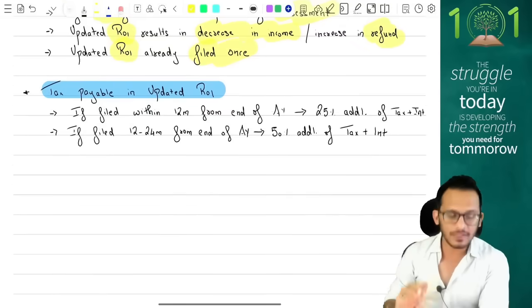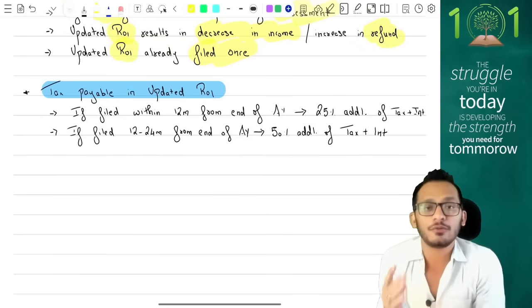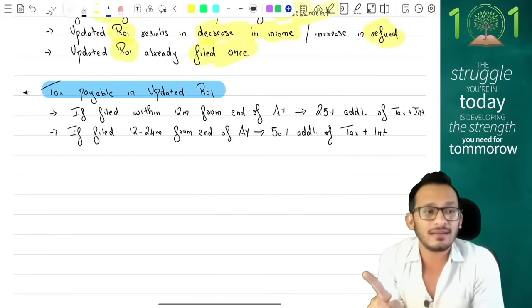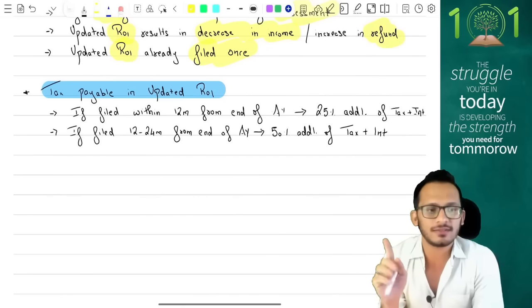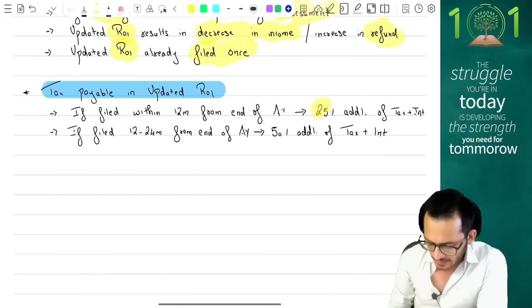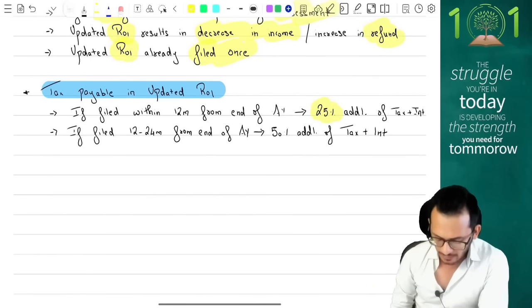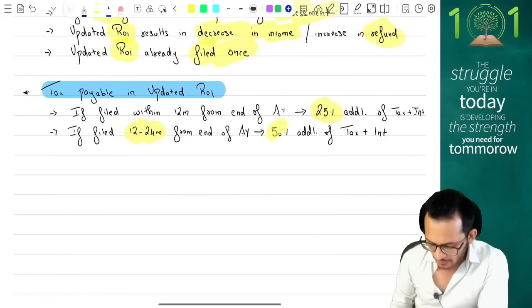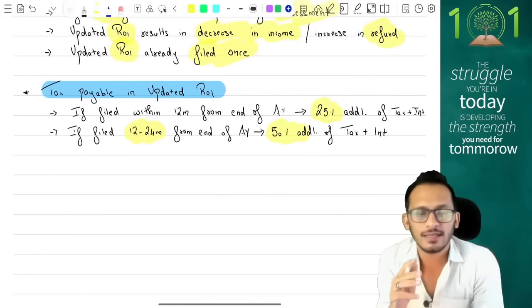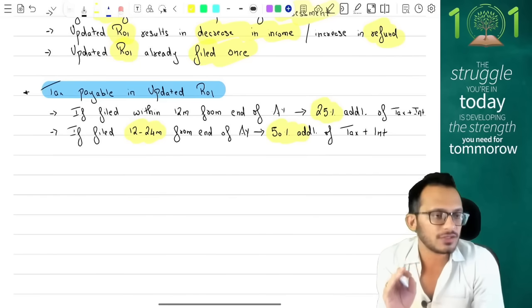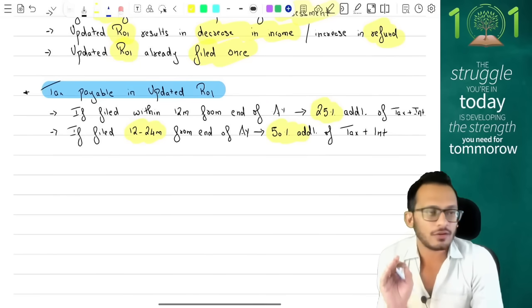Then if it comes to updated return, what are the cases where you have to pay taxes? Income tax says if you file the return within 12 months from the end of the assessment year, you will have to pay an additional 25% on your tax plus interest. But if you're filing it after 12 months but within 24 months, you have to pay 50% of the additional tax payable. This is what the provisions are when it comes to updated return of income.